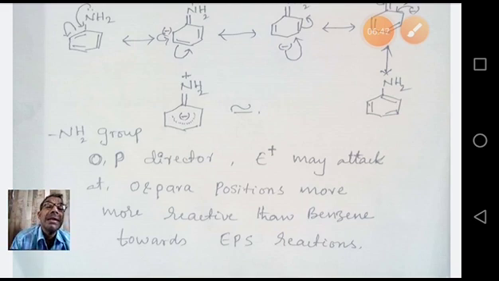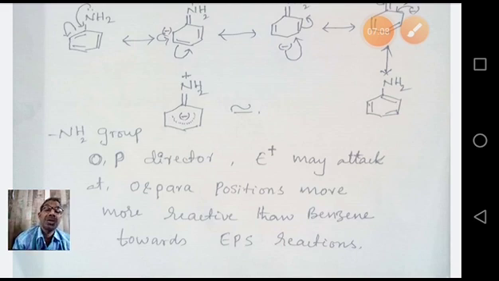When we compare aniline with benzene, benzene is reluctant to undergo electrophilic substitution. That's why, when we recall our benzene nitration reaction, it takes below 60 degrees centigrade, at least some temperature, and only then the reaction takes place. It requires a strong nitrating reagent.